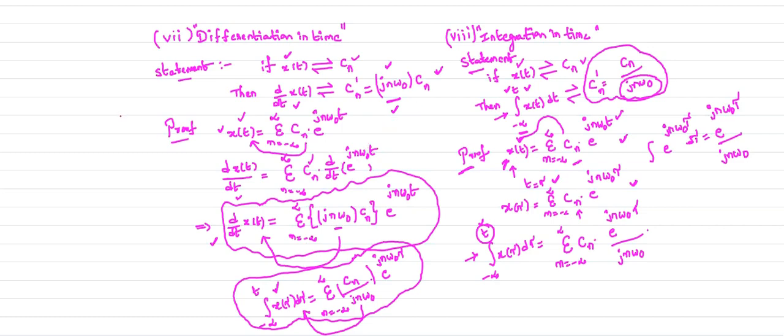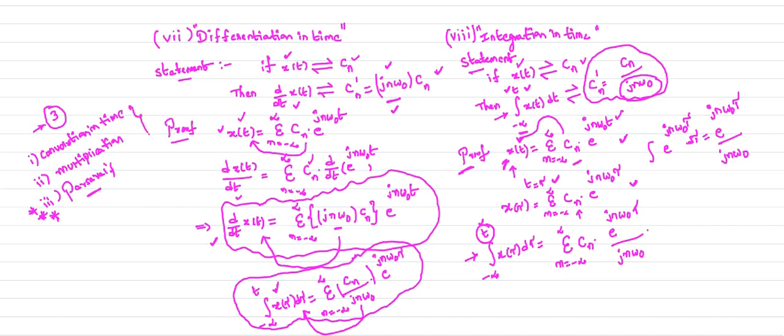So we will complete the remaining. We have three more properties, which are the convolution in time property, the multiplication property, and a very important property, Parseval's.